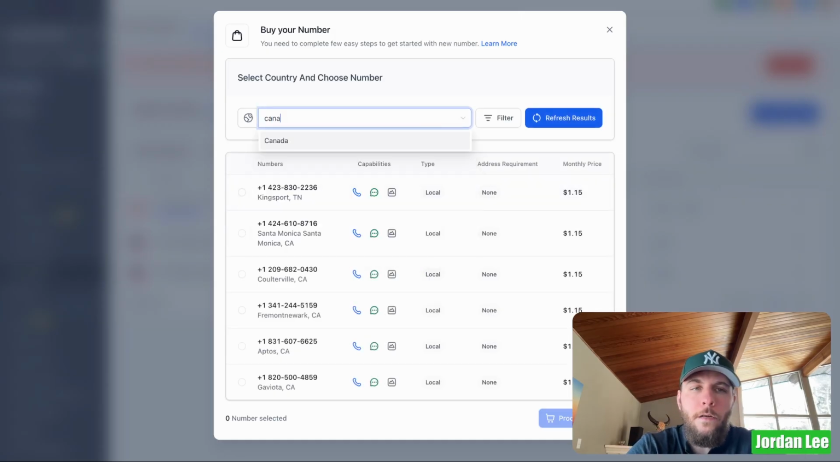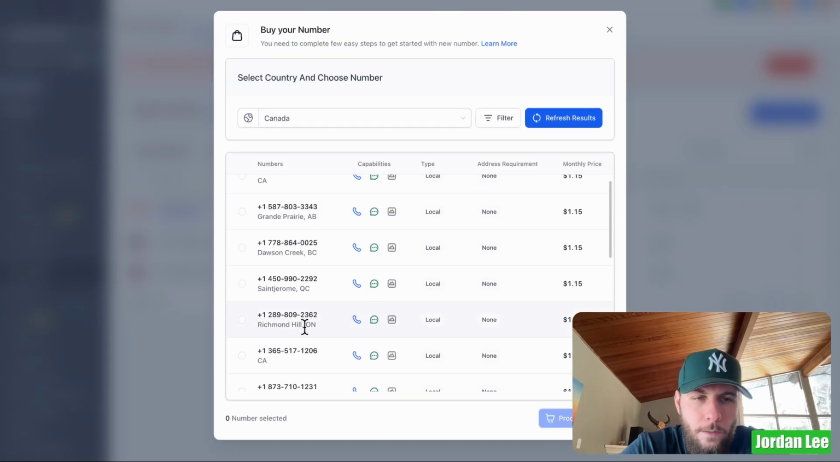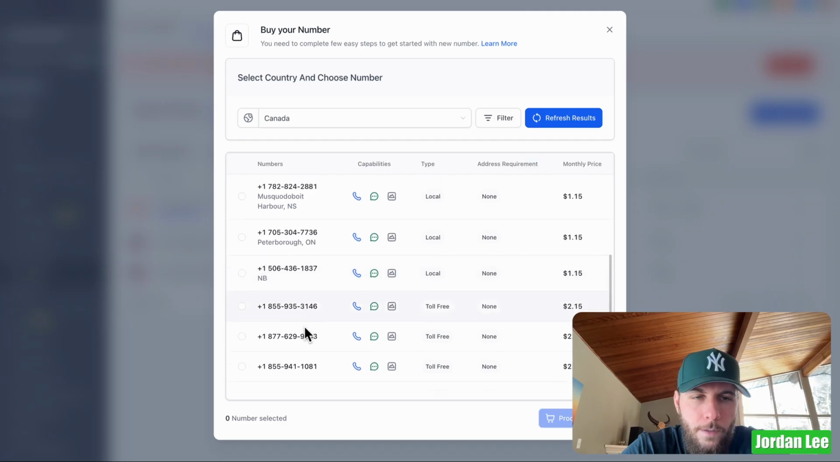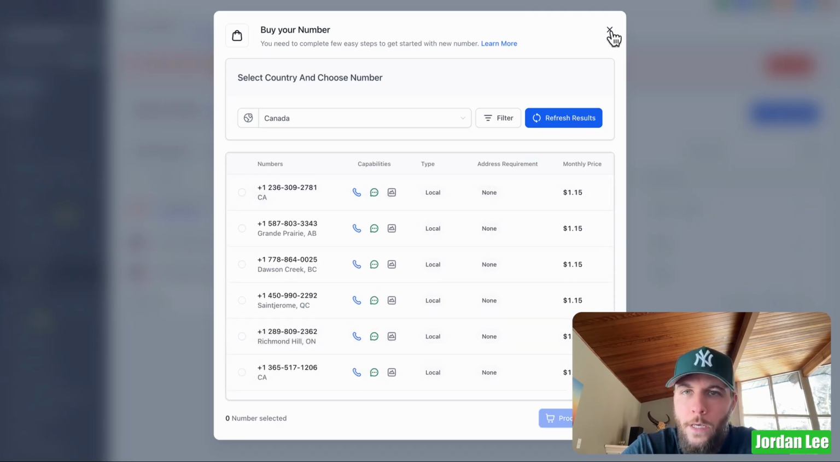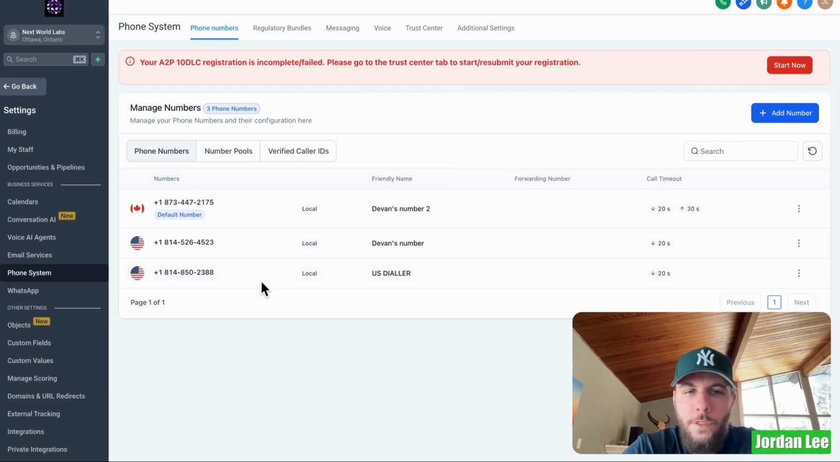So if I go to Canada, I'll look for one with that. But let's see here. If it doesn't offer one, we might just skip over. But try and look for one within the same area code that you're serving. If not, it's all good. I'm just going to use this one for now.